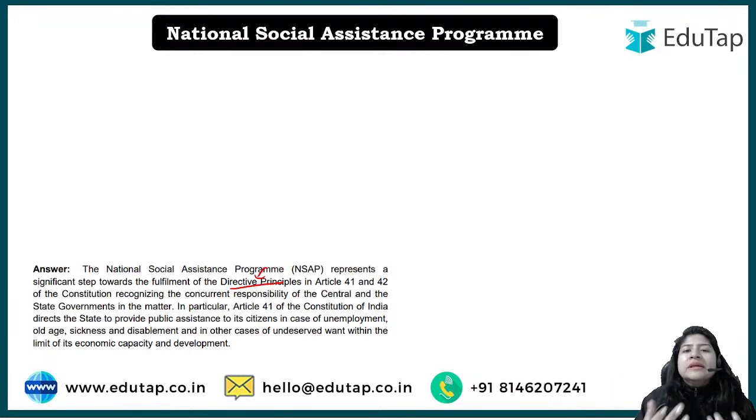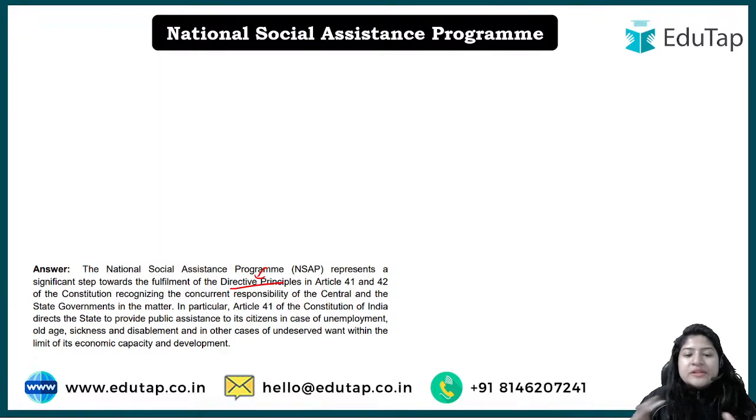However, they are not obligated. They are not obliged to do it, it's not mandatory, and that does not come under the rule. For example, Panchayati Raj, initially it was under DPSP, it was envisaged that we should have a community at the local level, but then after a while, with the 73rd amendment, it was included in the constitution, right?